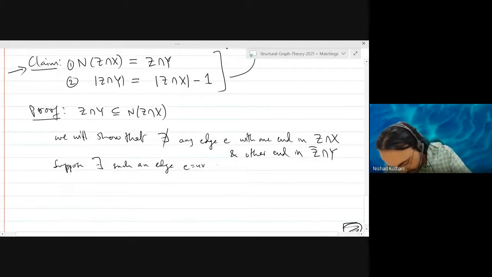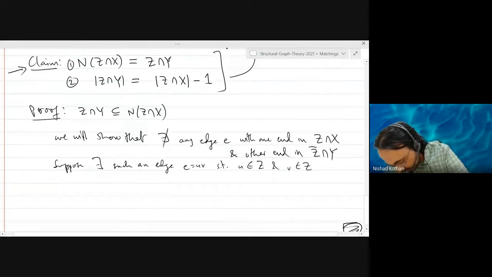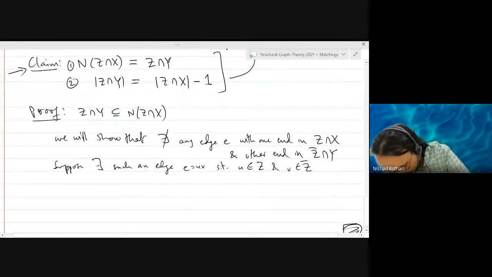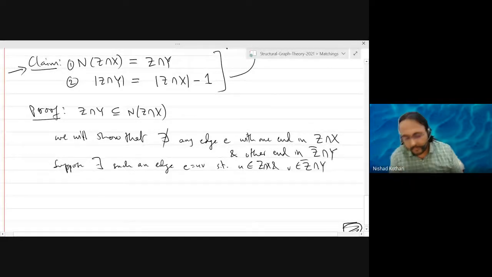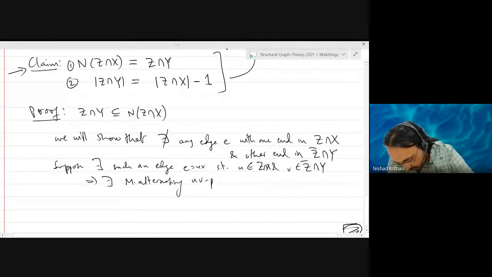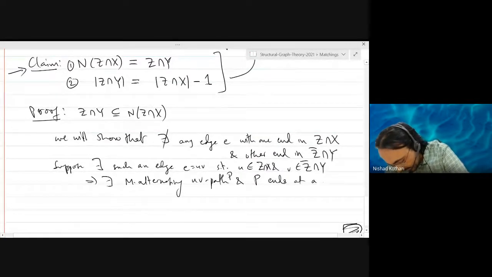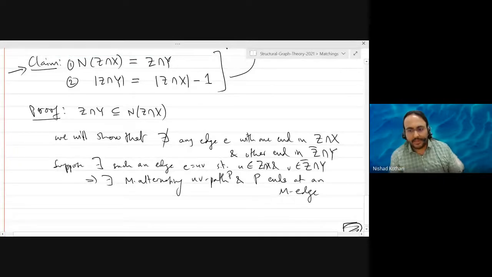Supposing there exists such an edge, such that U belongs to Z and V belongs to the other set, Z bar, so U belongs to Z intersection X and V belongs to Z bar intersection Y. Now, this implies that there exists an M alternating UV path, and this path, let's call it P, ends at an M edge, an edge in the matching.